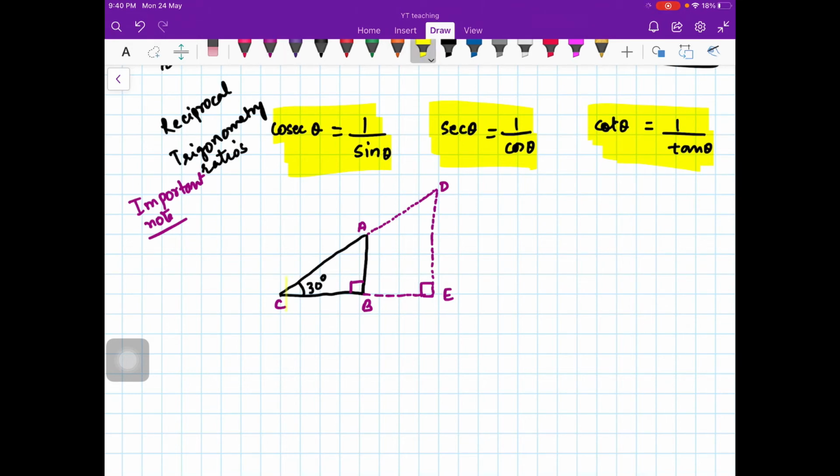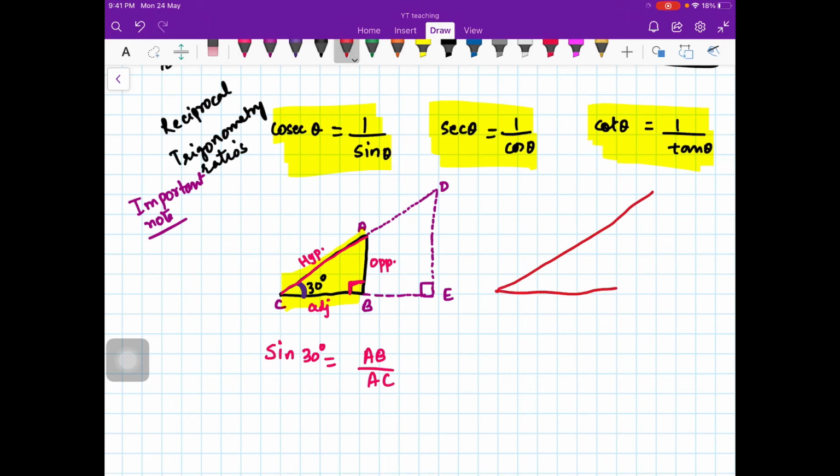Now you see here, if I just look at this smaller triangle, what is my sine 30 degrees? Can you tell me? If I look at the smaller triangle, what is sine 30 degrees? AC is my hypotenuse, this is my adjacent and this is my opposite. So sine 30 degrees is opposite, which is AB, upon AC. Fine students?